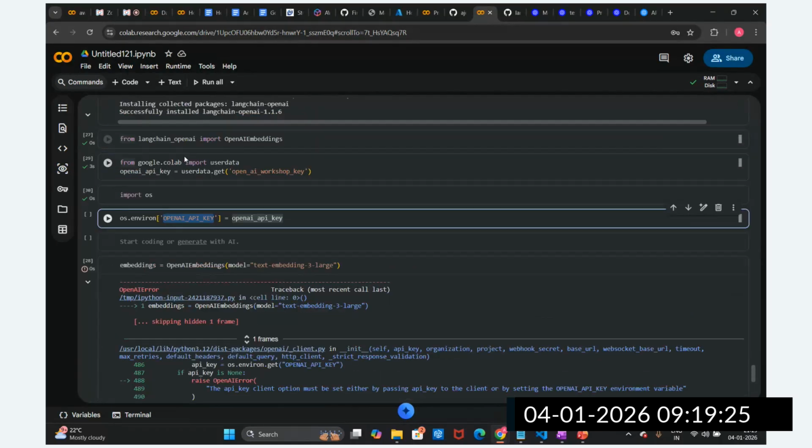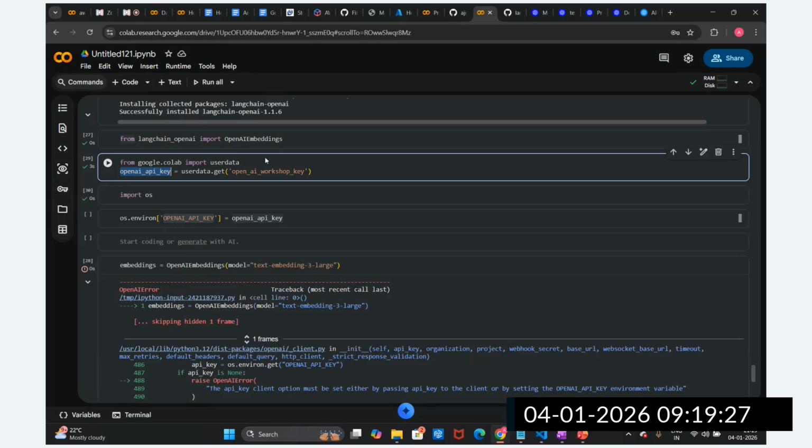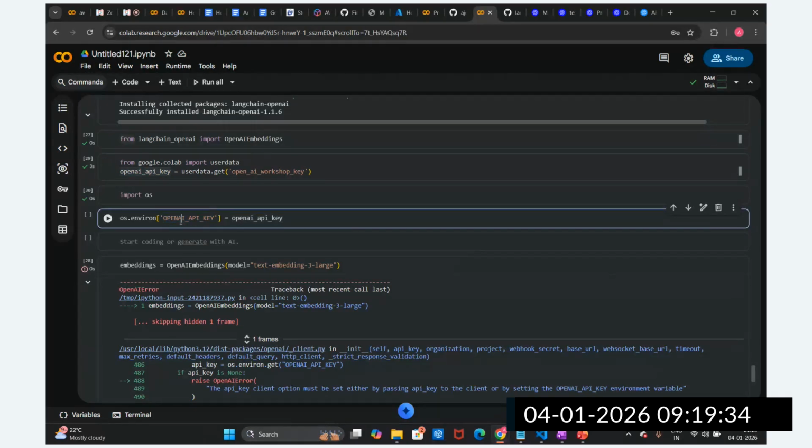Any name you can use for this. While generating and storing this environment variable you can give any name, but whenever you are using it, you should pass this OpenAI key, equal to this OpenAI key. So let me set up this key in OpenAI.